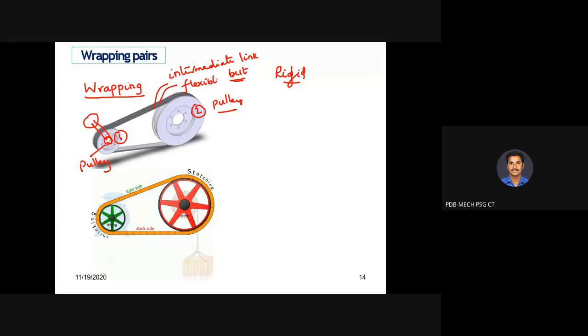Chain drive and belt drive are all flexible links. They are also called links, but they are flexible. They can be adjusted over the center distance between the pulleys. It is called a wrapping pair because the belt is wrapped over the pulleys in order to transfer the motion from one pulley to another pulley. This type of pair we will be discussing only in belt drives. In your syllabus, we are not having this type of arrangement.